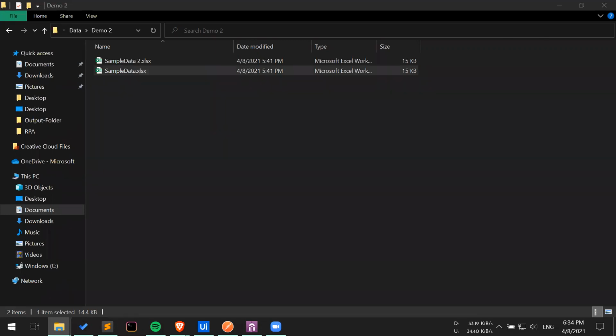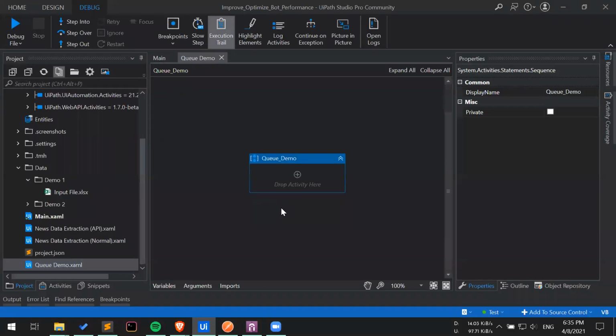The bot can simply go ahead and do its job. So for this scenario to happen, let me go back.